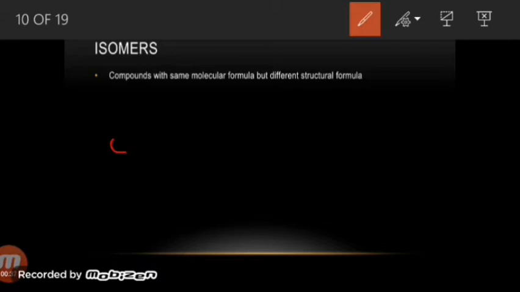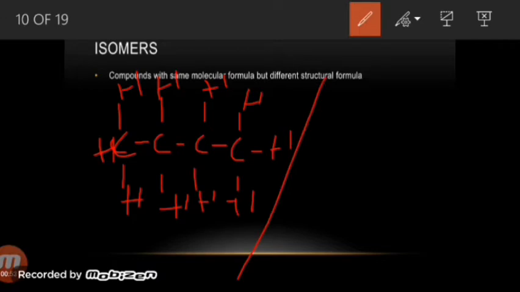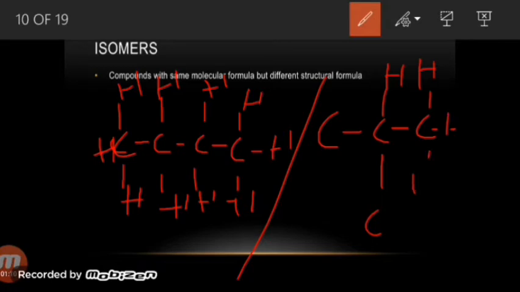Butane has 4 carbon atoms connected with one another and 10 hydrogen atoms connected with these carbons. And if I draw the methyl propane structure, it will be something like that: 3 carbons here and 1 carbon here, connected with hydrogen atoms.